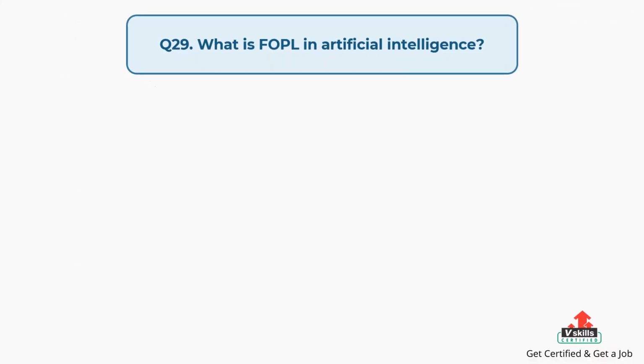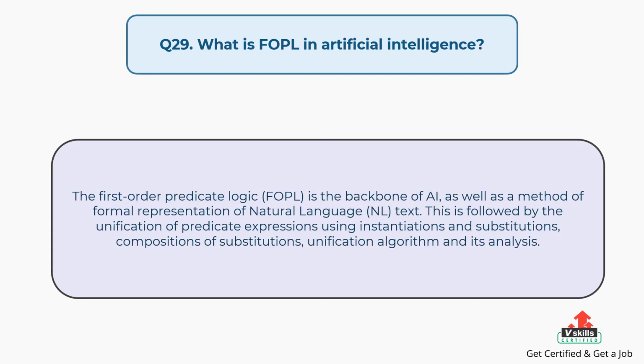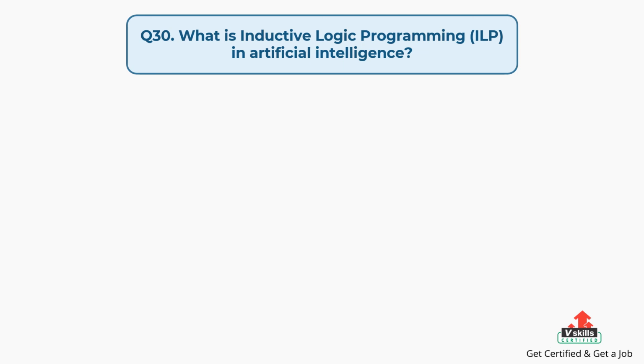Question number 29. What is FOPL in artificial intelligence? The answer is: first-order predicate logic is the backbone of artificial intelligence, as well as a method of formal representation of natural language text. This is followed by the unification of predicate expressions using instantiations and substitutions, compositions of substitutions, and the unification algorithm and its analysis.